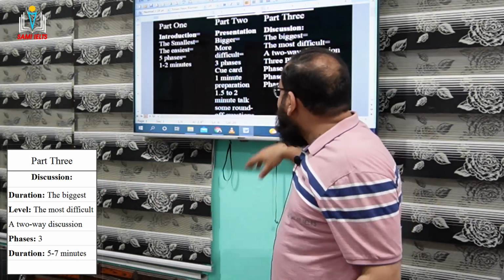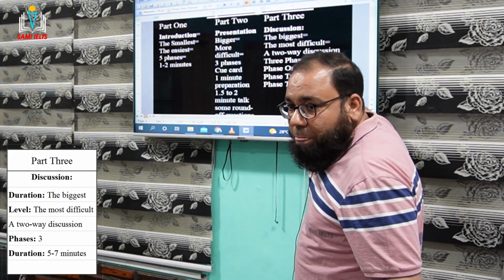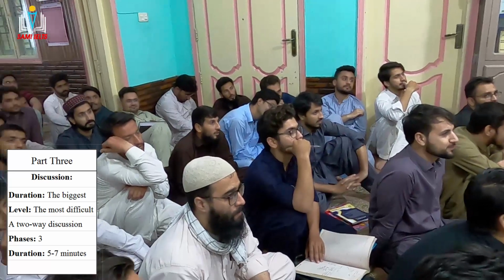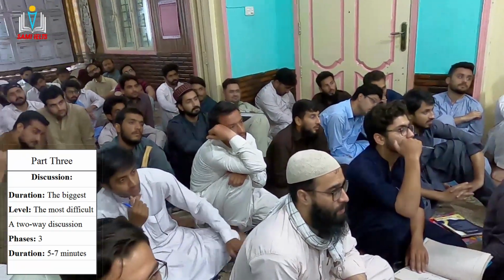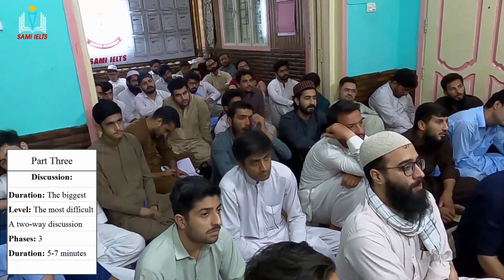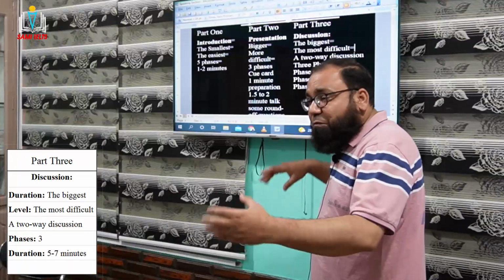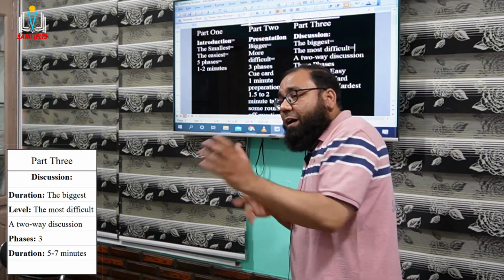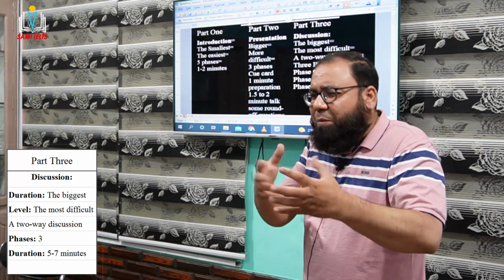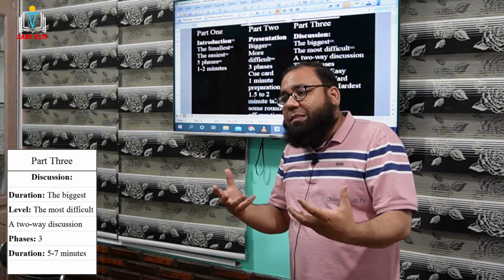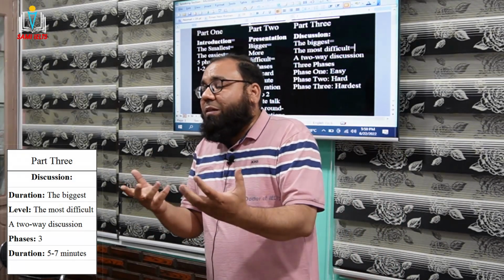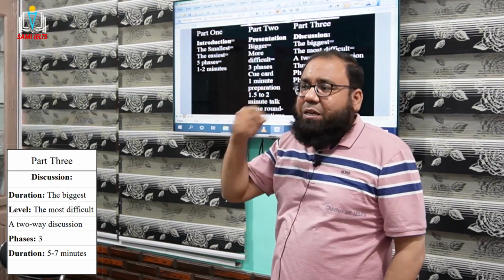And guys, remember, there are again 3 phases in this part, okay? The first part is easy. The second part is hard. The third part is the hardest part, right? Tomorrow we'll be discussing what the examiners basically ask in the first part, the second part, the third part, what kind of questions are asked, and how to reply, how to satisfy the examiners. So guys, this is a very interesting lecture.